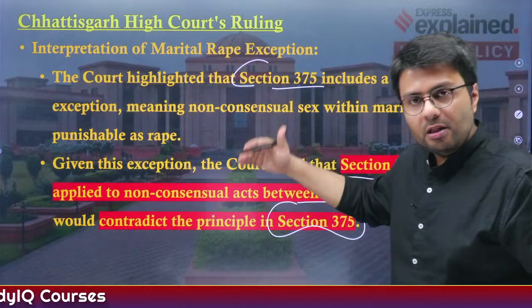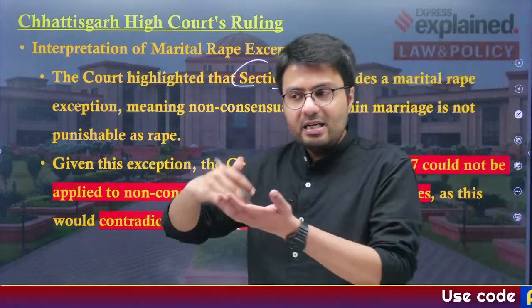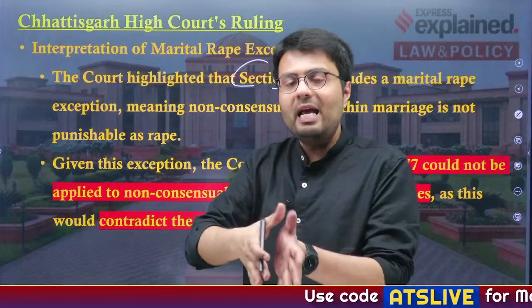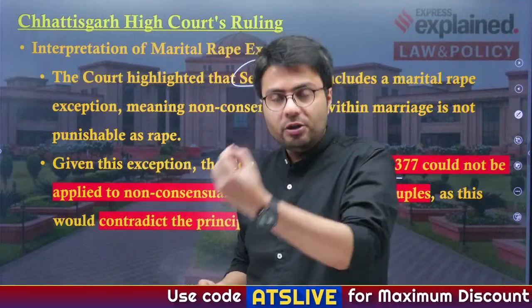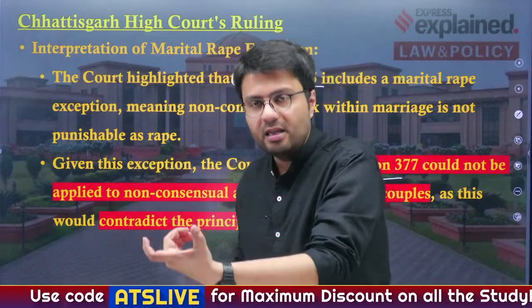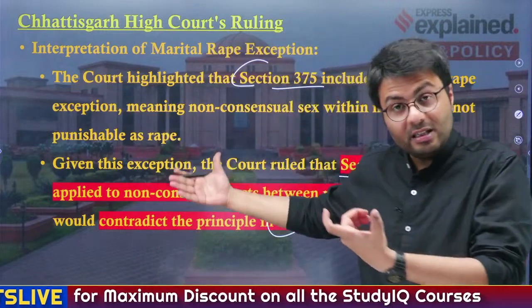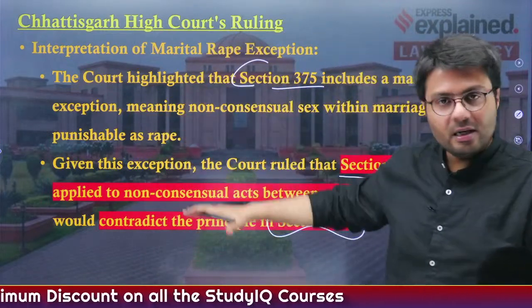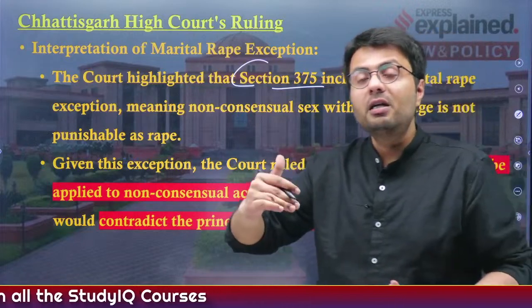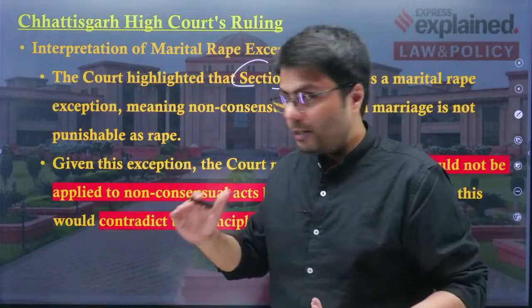So, according to the Chhattisgarh High Court, even unnatural sexual intercourse between a man and his wife will not be punishable, because Section 375 provides an exception to married couples.